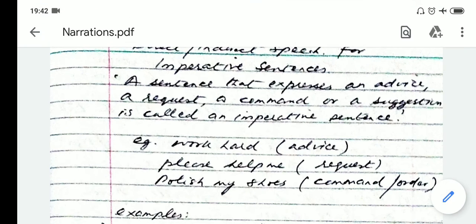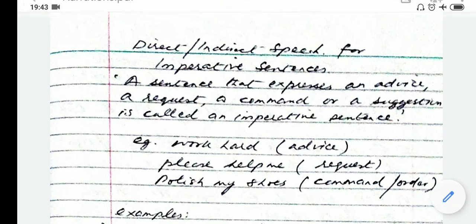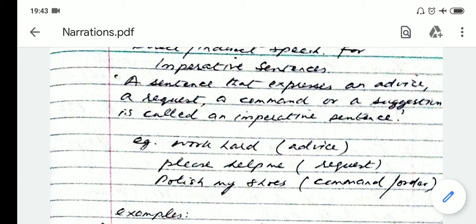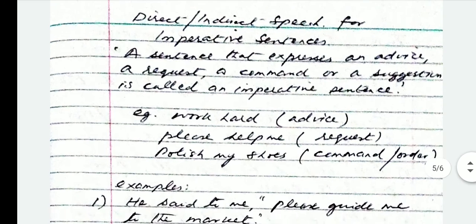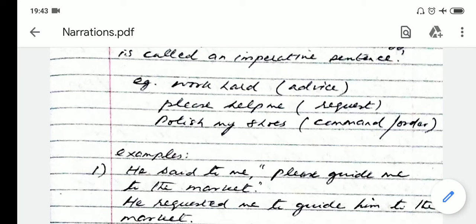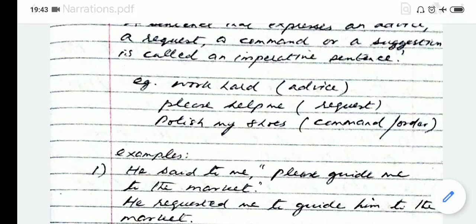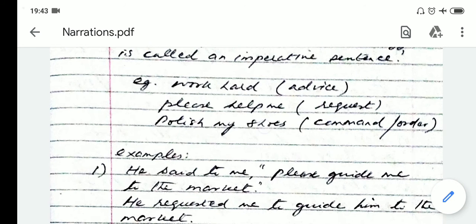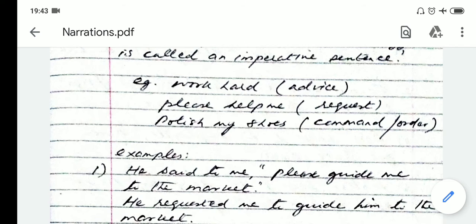The definition is given: a sentence that expresses an advice, a request, a command, or a suggestion is called an imperative sentence. A sentence that expresses advice, request, command, or suggestion is called an imperative sentence. For example, work hard is an imperative sentence because it is an advice. Please help me is an imperative sentence because it is a request. Polish my shoes is an imperative sentence because it is an order or a command.